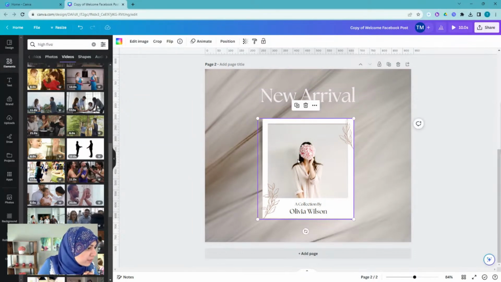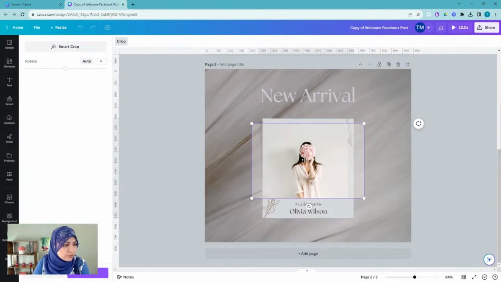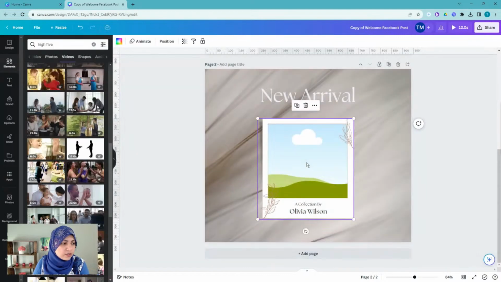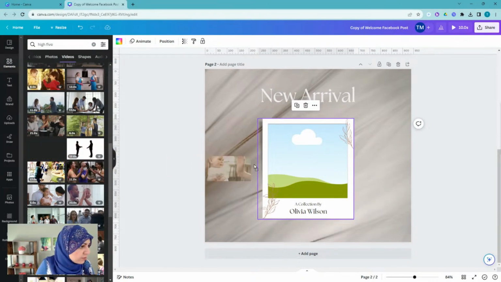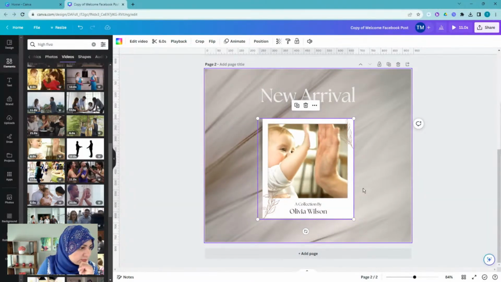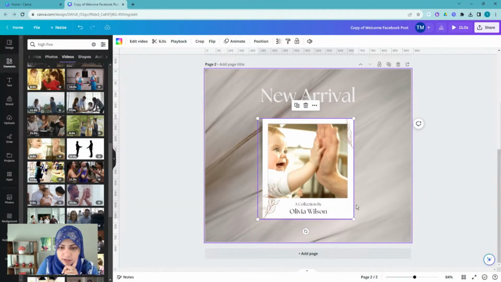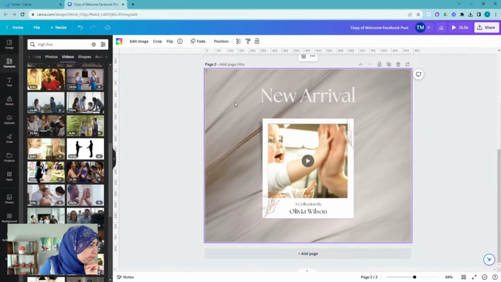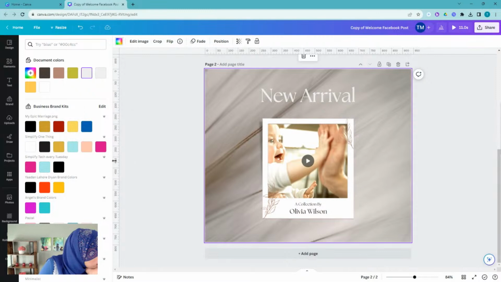So cute. Okay, so what I'm going to do is, I'm just double clicking on this object. I'm going to remove the photo that's on here already. So in the same frame that was on the design, I'm just going to add this video. So I'm going to just drag it and drop it in here. Oh my goodness, how cute. Super cute, right? Okay. You're like, what are we going to use this for? Oh, just wait. Just wait. We'll have fun with it.